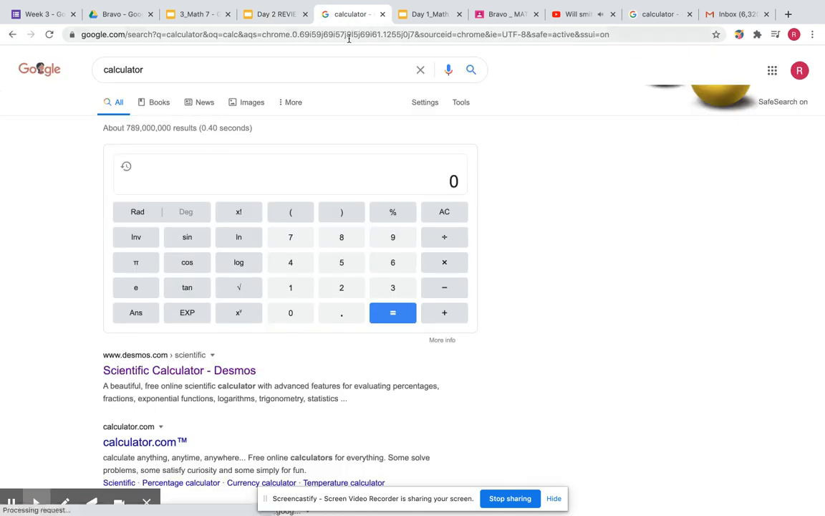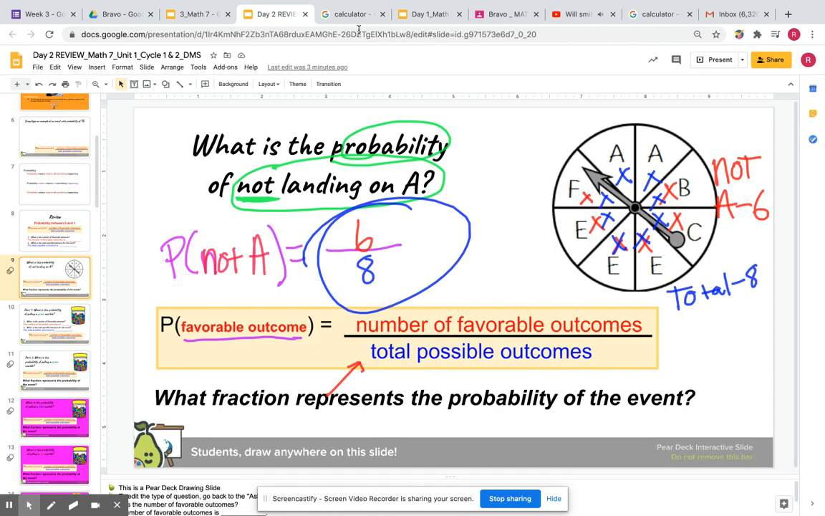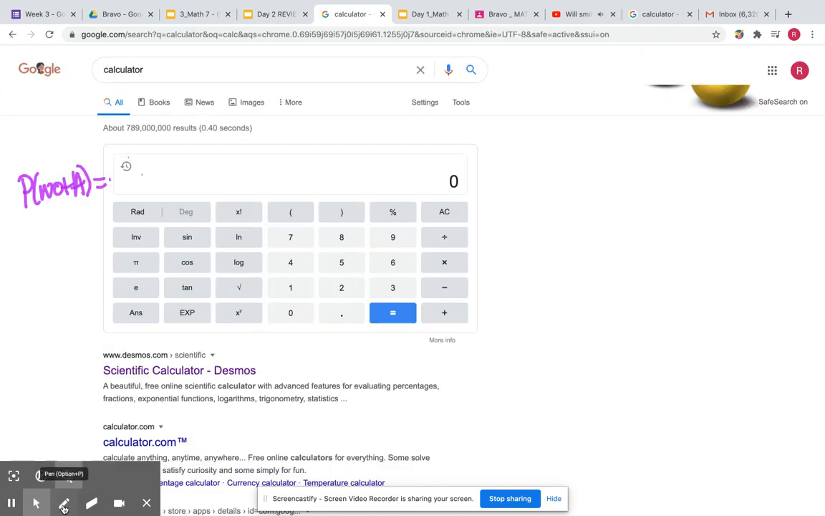I'm going to go ahead and convert this to a decimal. So P(not A) was equal to 2 over, oh no, it's not 2 over 8. Let me go back. It was 6 over 8. So I'm going to write that down right now. So 6 over 8, I'm going to convert this to a decimal.